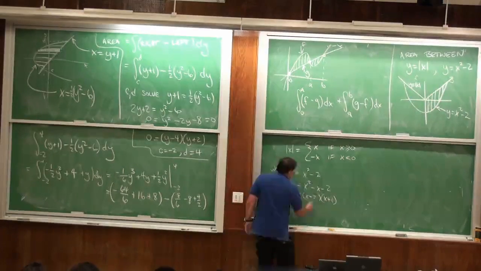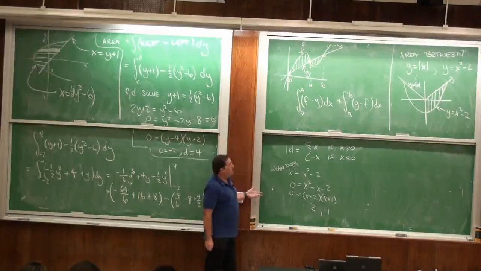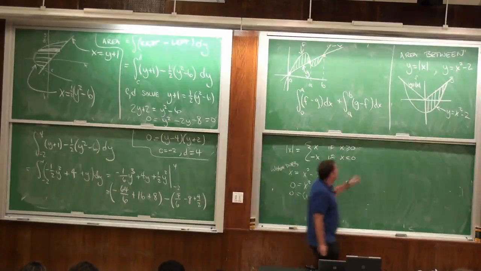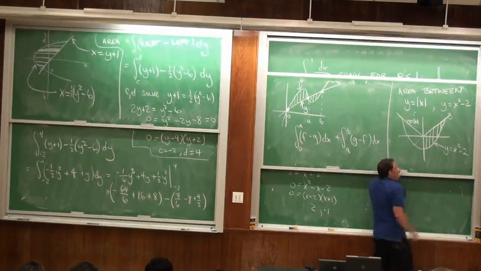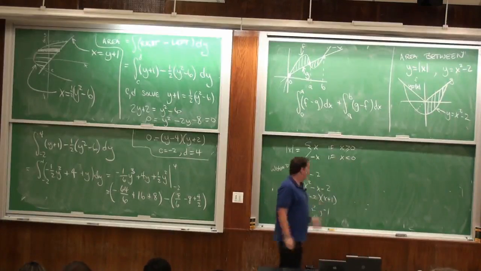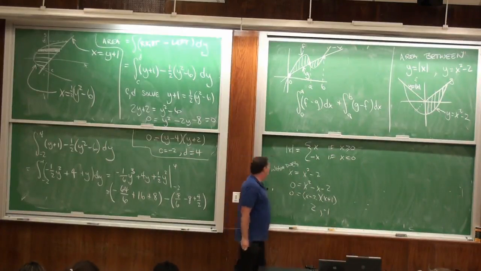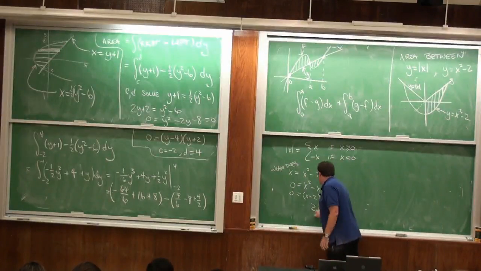And so that happens when x is 2 or x is negative 1. But the negative 1, I don't want, because I only looked when x is positive. If I looked on the other side, I would get negative 2. So this is the one I want.